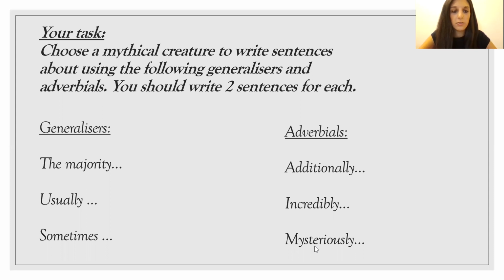Now you might choose a different mythical creature each time, or you might just have one mythical creature to describe using all of these generalizers and adverbials. So altogether, I will have 12 sentences to describe your mythical creature using generalizers and adverbials. I hope you can come up with something creative. Use as many adjectives as you can from our swag bag the other day to really impress me.